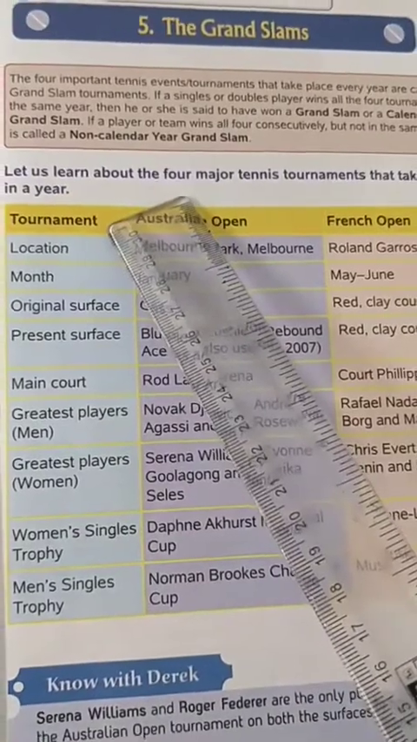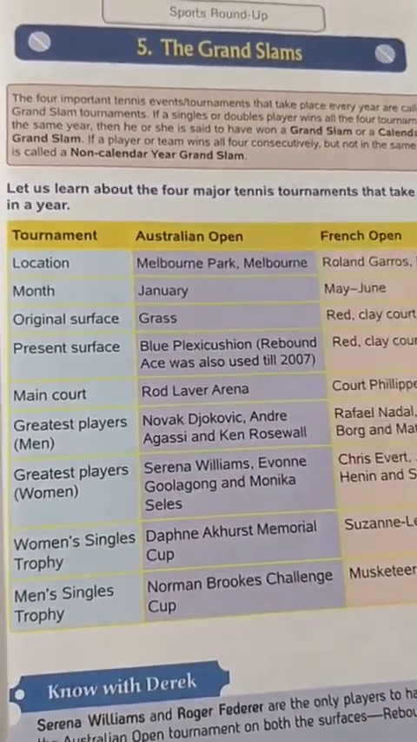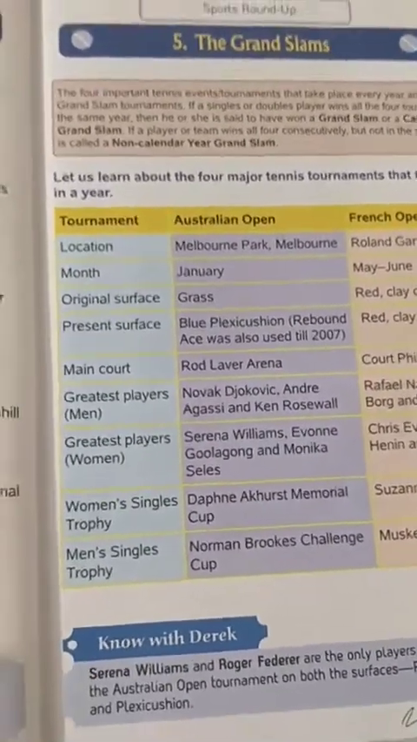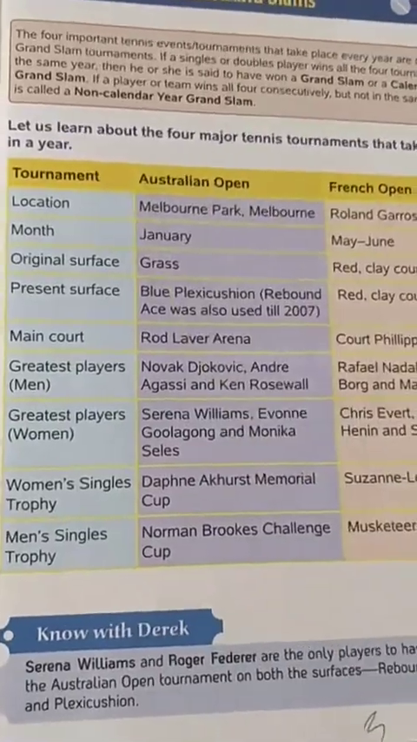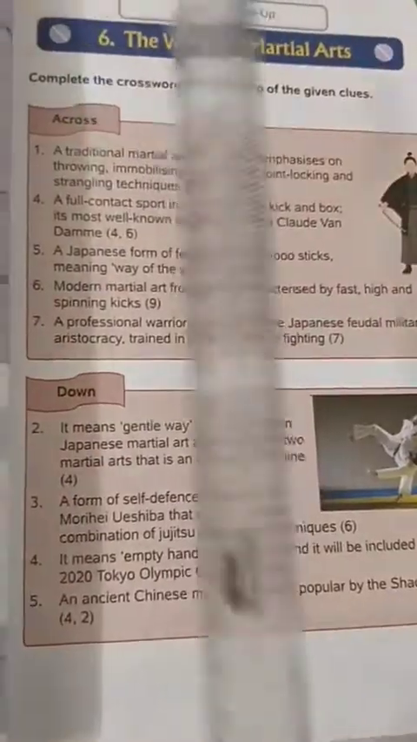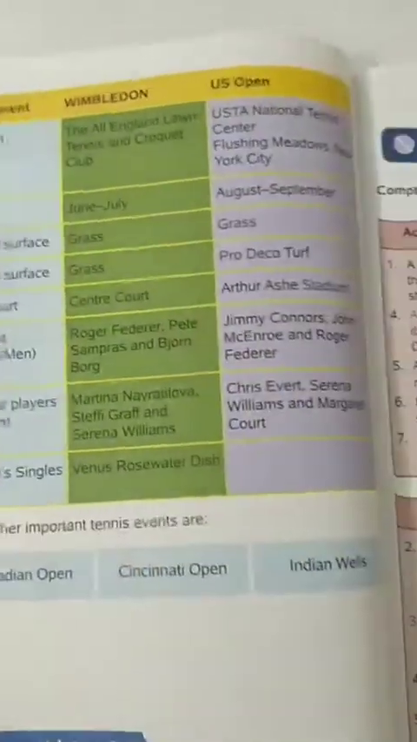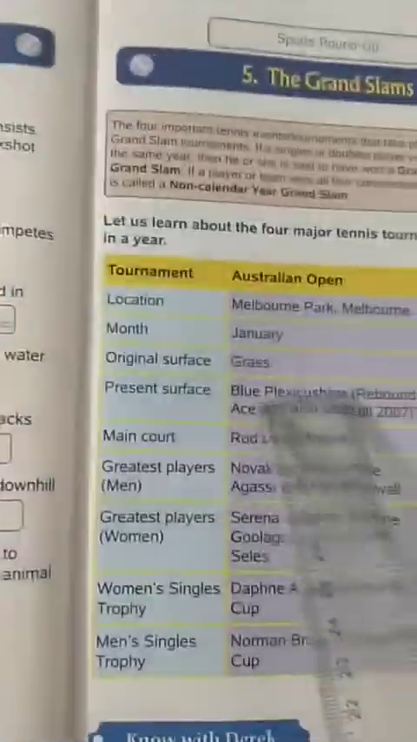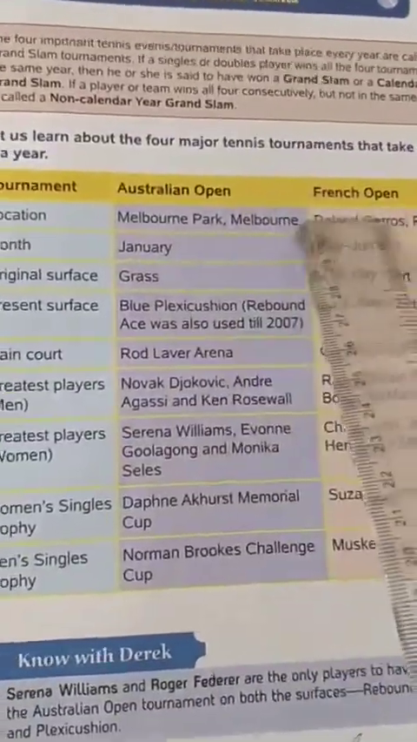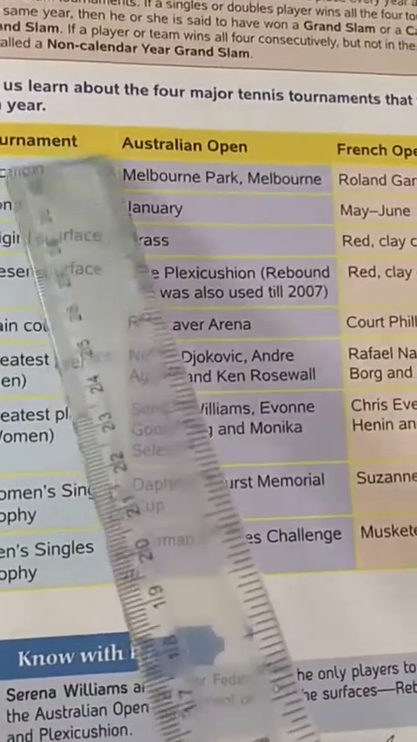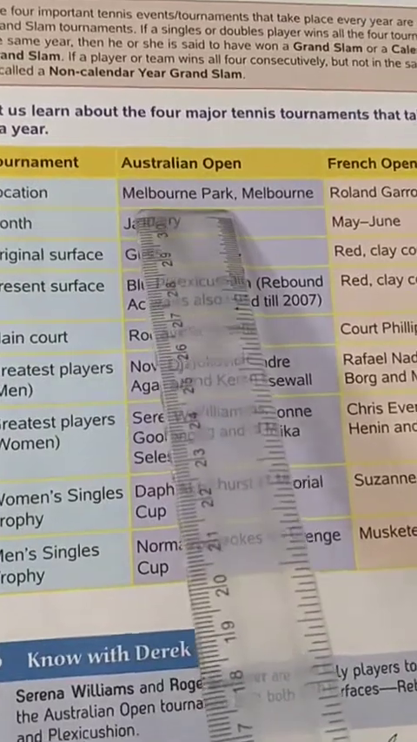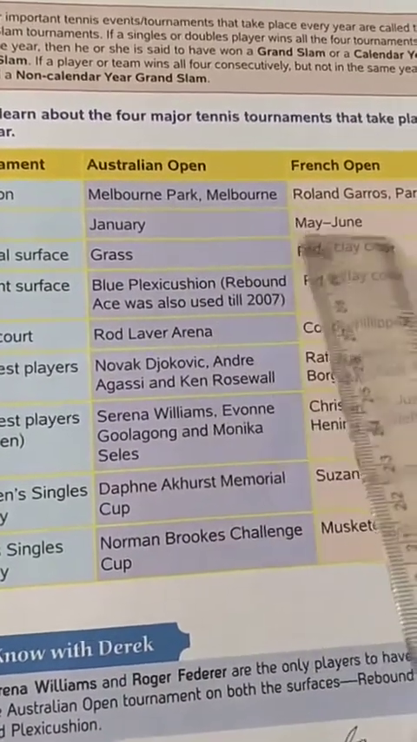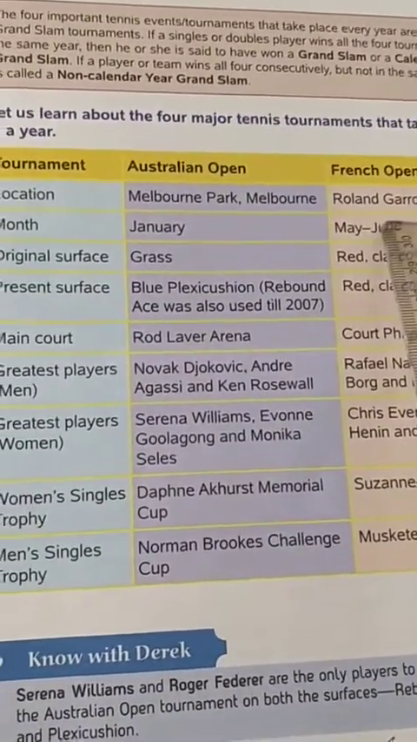Now I'll tell you about the 4 major tennis tournaments that take place in a year. What are the 4 major tennis tournaments? Australian Open, French Open, Wimbledon and US Open. First of all, you'll study the Australian Open and French Open. Location where it is held: Melbourne Park, Melbourne, and French Open, Roland Garros, in Paris.